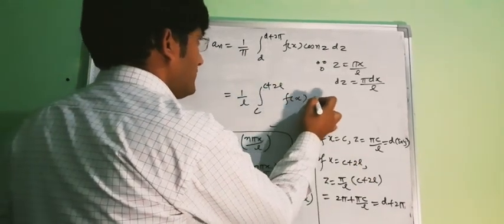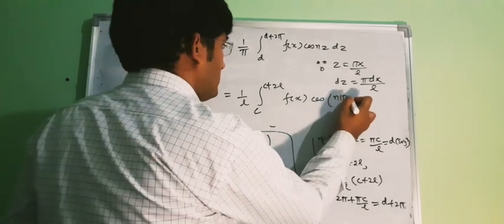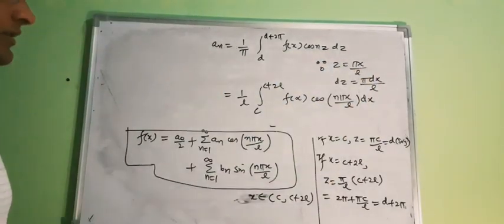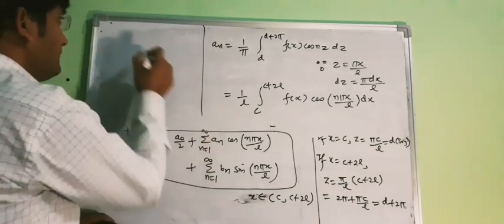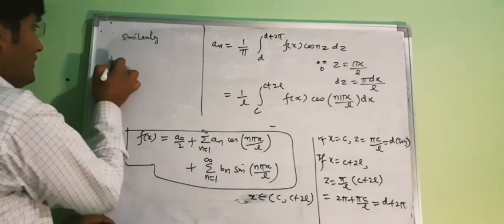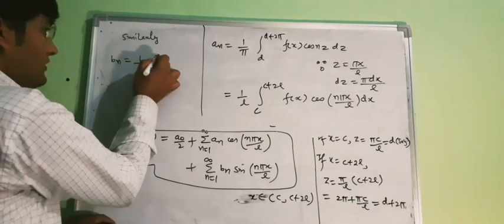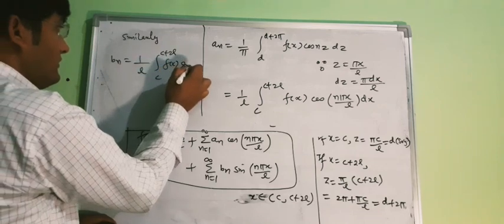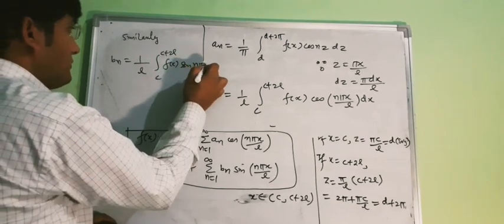This will be f of x cos n pi x upon L dx. So this is your an. Similarly, our bn will be 1 upon L, c to c plus 2l, f of x sin n pi x upon L dx.